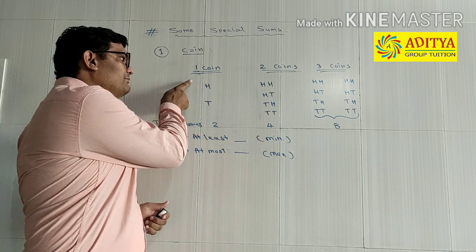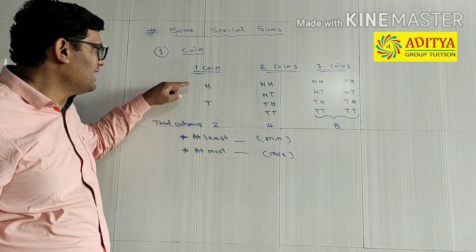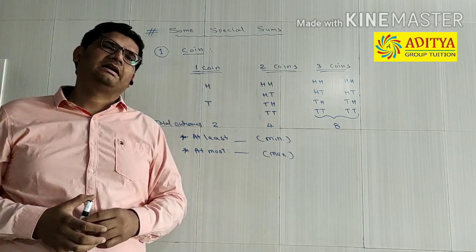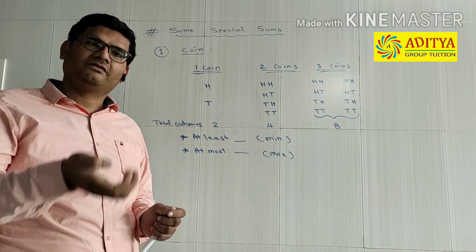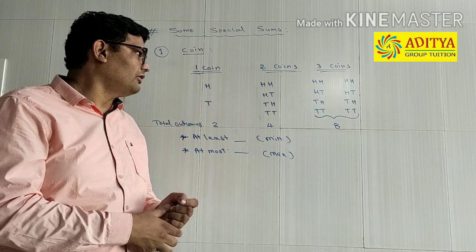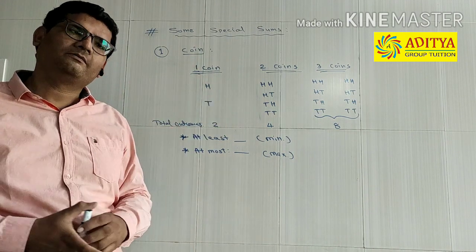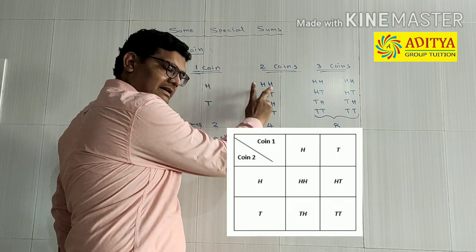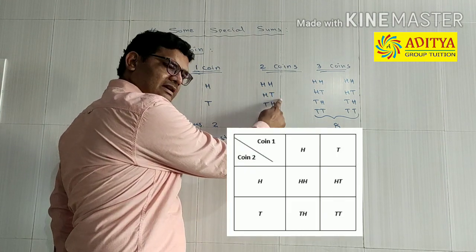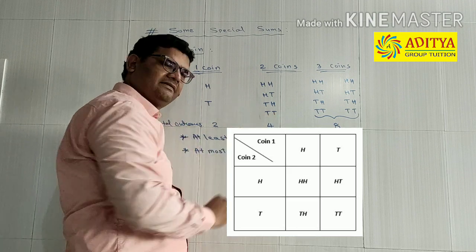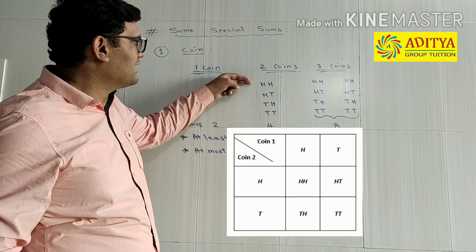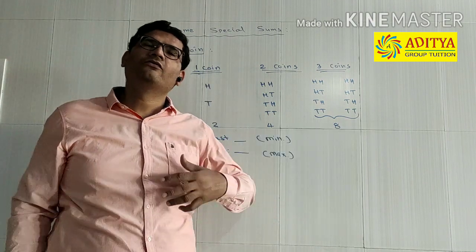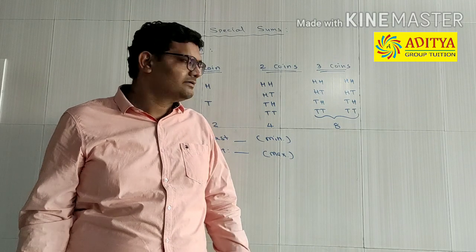The total number of outcomes will be either heads or tails. If 2 coins are tossed simultaneously or one by one, the outcomes might be like this: both heads, heads tails, tails heads, tails tails. So as a whole, there are 4 different combinations or 4 different outcomes that we can write.